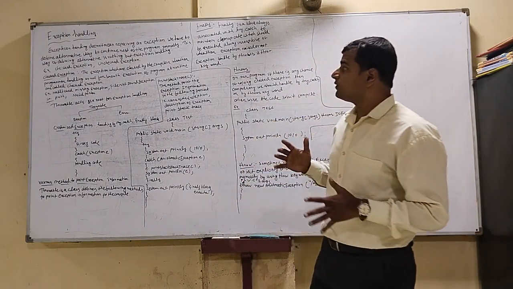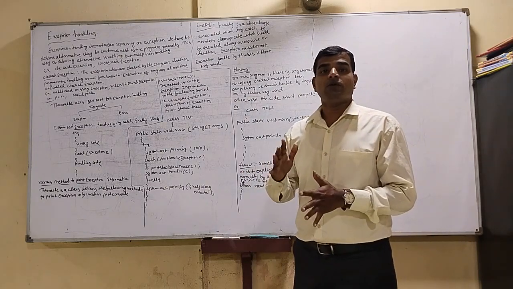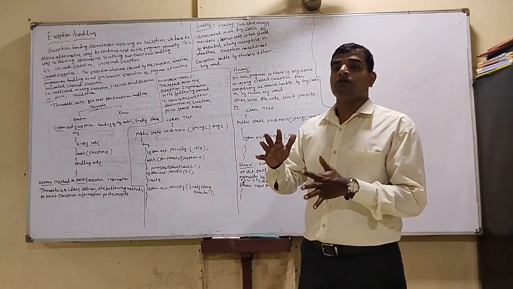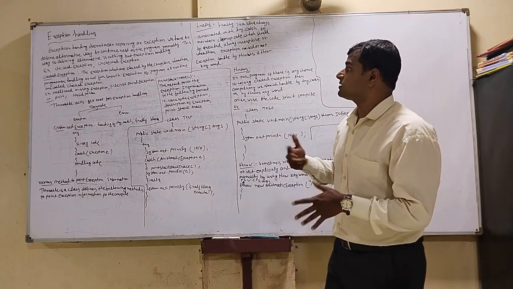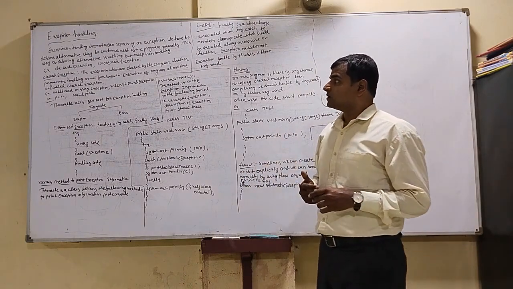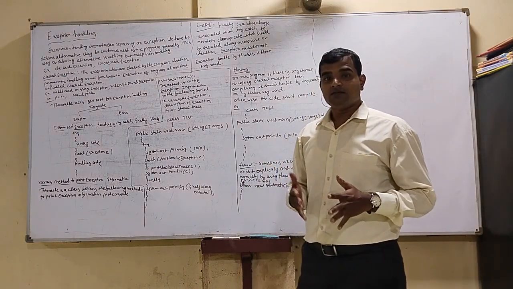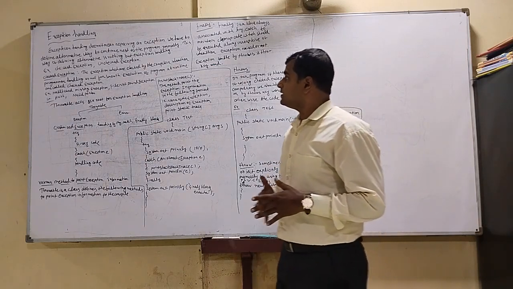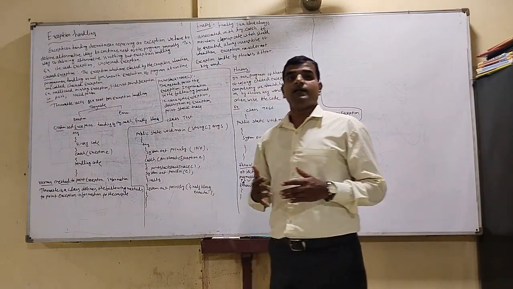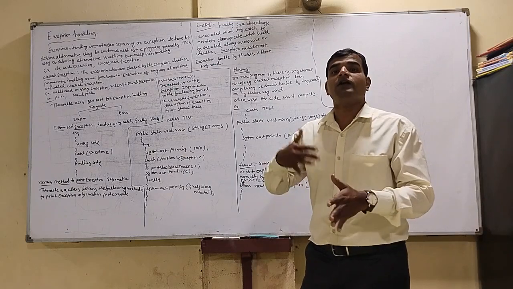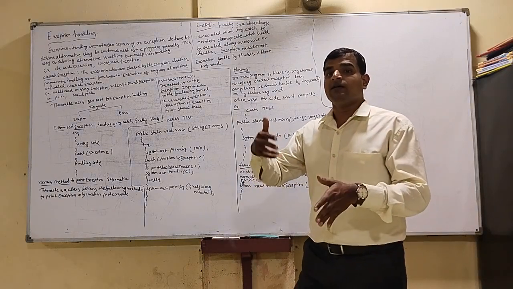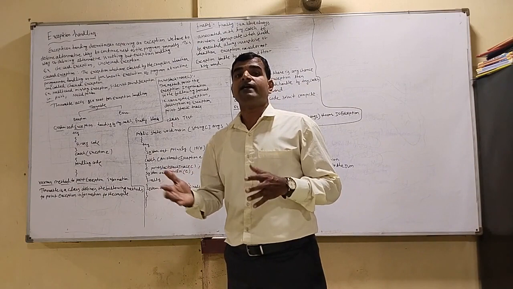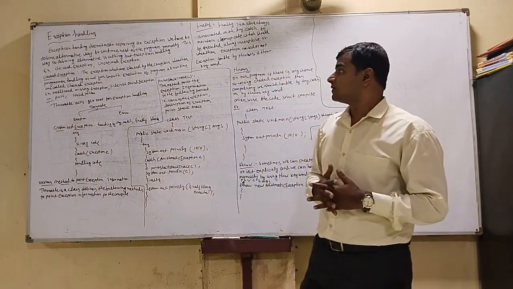This way of defining the alternative way to run that program is nothing but exception handling. This is called exception handling.